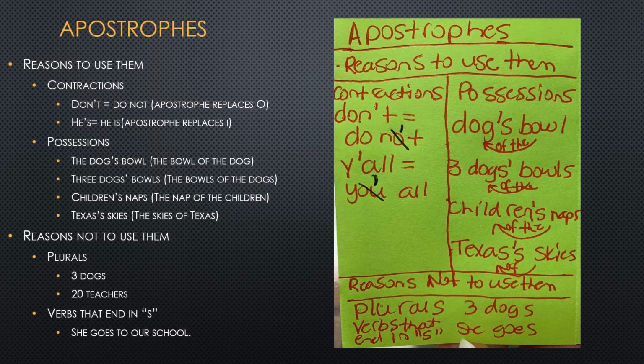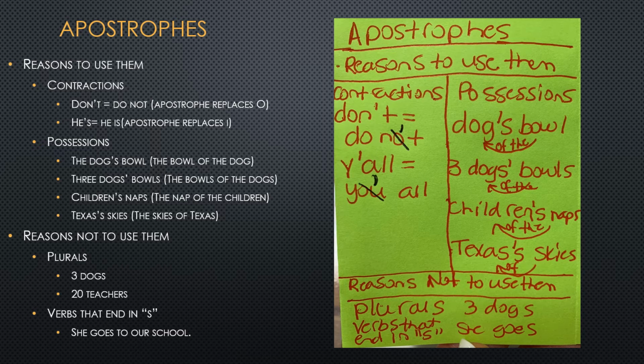The other reason that we use apostrophes is for possessions. Possessions mean that something belongs to someone. Use this process to test to see if it's a possessive. Insert the words "of the" in between the 2 words. Flip the position of the 2 words, then read it and see if it sounds like a possession. For example, the dog's bowl, the bowl of the dog. Yes, it's showing that the bowl belongs to the dog. It's showing ownership, so that apostrophe is in the correct place.